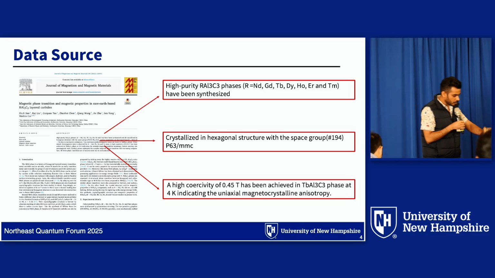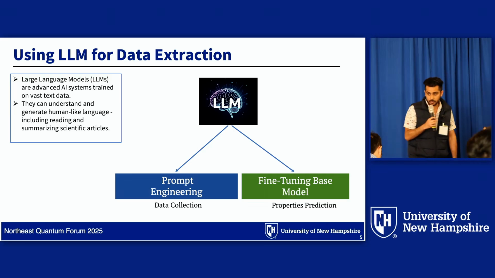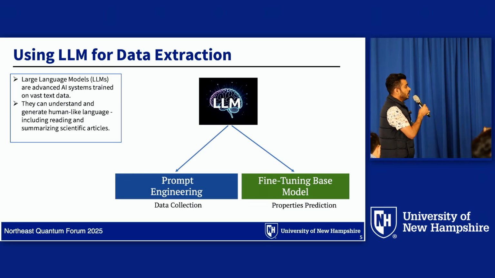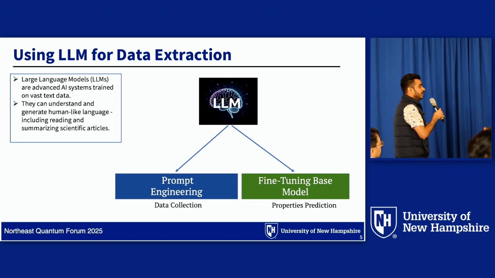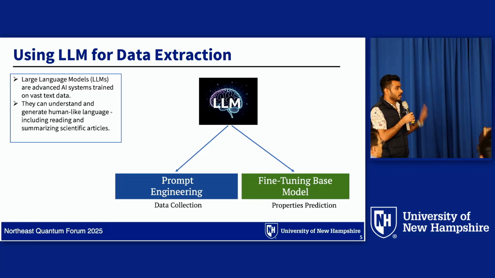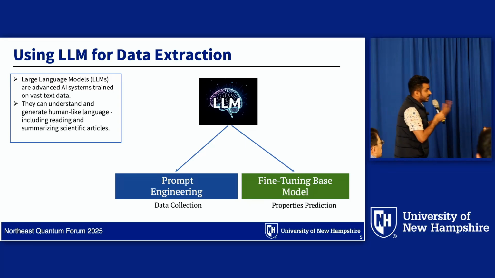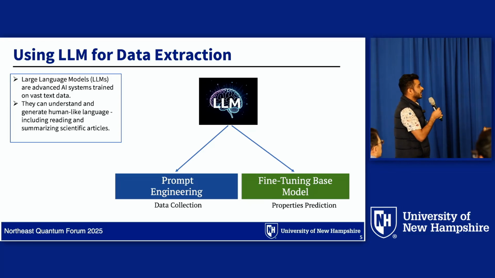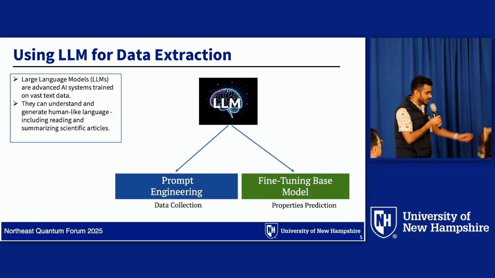So we came up with a simple but powerful idea. We want to use large language models for data collection, and later we can also use large language models to predict the material properties. A large language model is an advanced system trained over vast text data, and it can understand and generate human-like language, including reading or summarizing scientific articles.